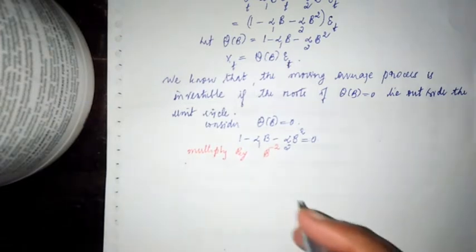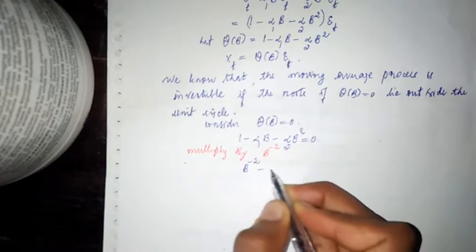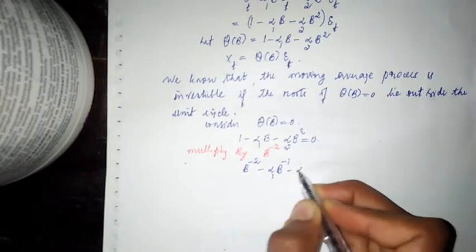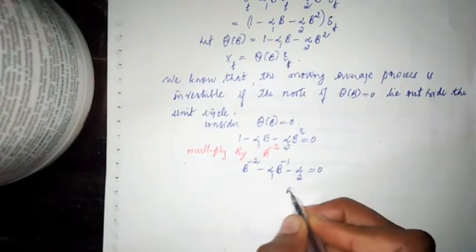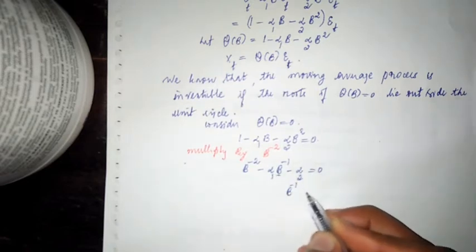Then I have B power minus 2 minus alpha 1 B power minus 1 minus alpha 2 equal to 0. Still this is a quadratic equation, so how do we find the root? Instead of x, I have B power minus 1.